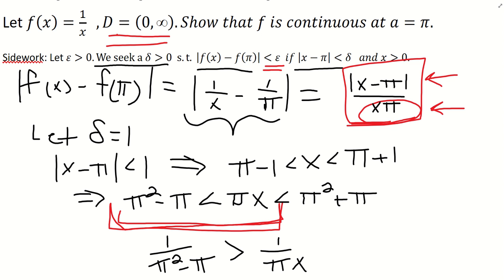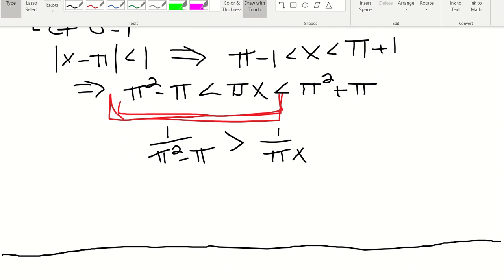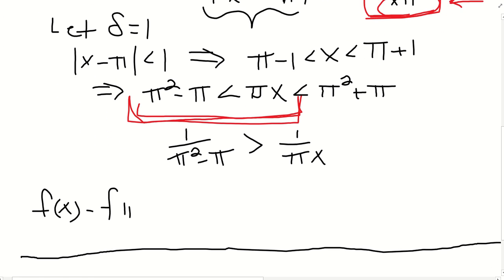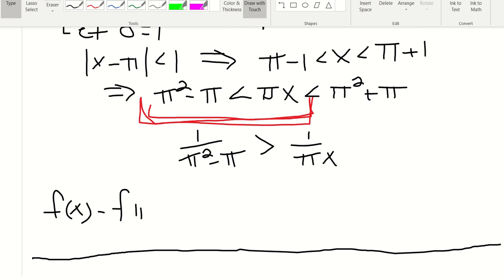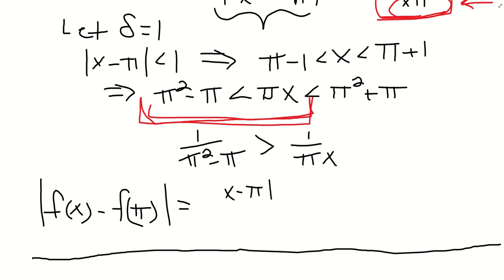So what does that tell us? We just did all those little manipulations. We made up a delta term. What does that actually tell us then? Well, now we know that |f(x) - f(pi)|, by definition, is equal to |x - pi| over pi x.